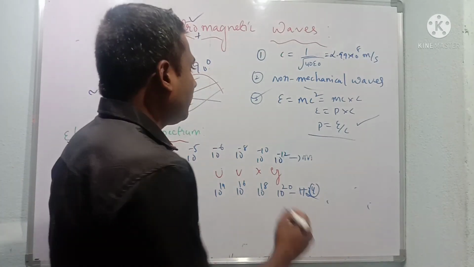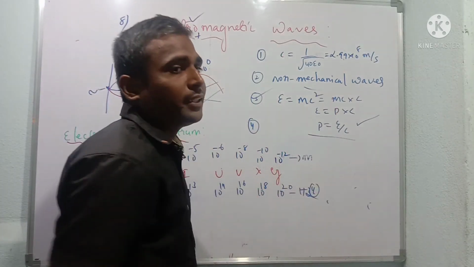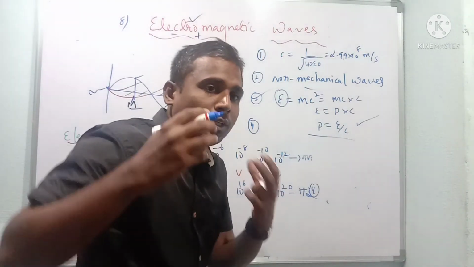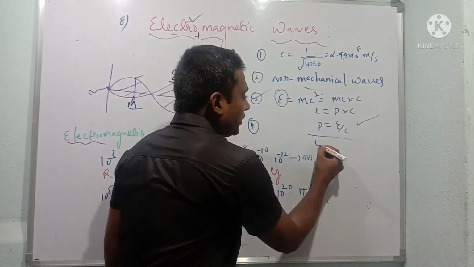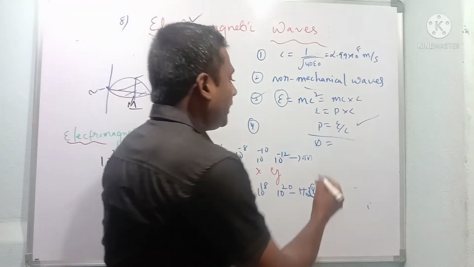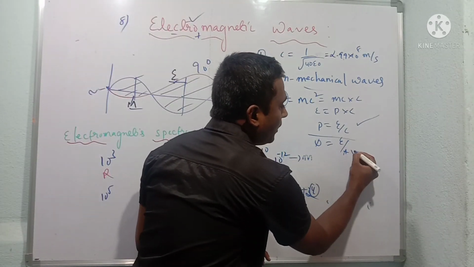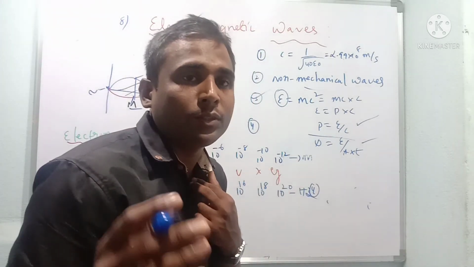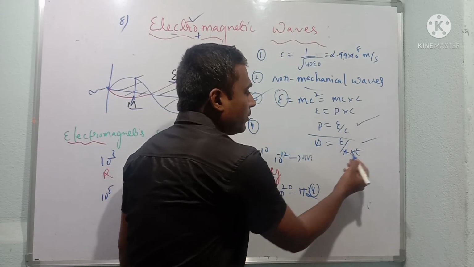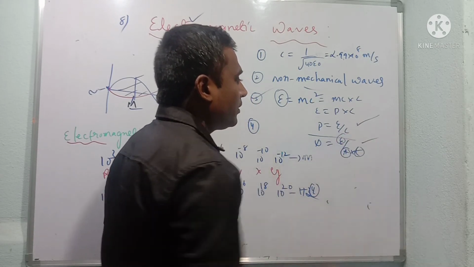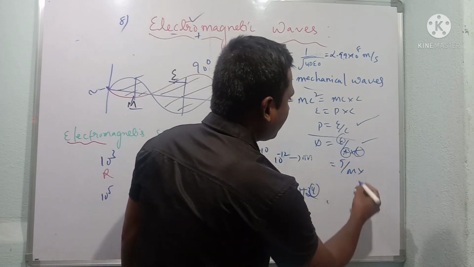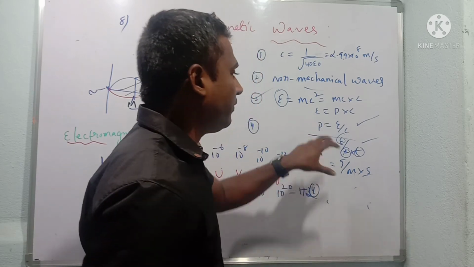And also let us find the energy flux density. What is energy flux density? It is the amount of energy per unit area per unit time. So the fourth property: the energy flux density of these waves is given by pi is equal to E divided by A into T, energy per unit area per unit time. Very important, they often ask this in CET exams, dear students. It is called energy flux density, and its unit is joule per meter square per second.